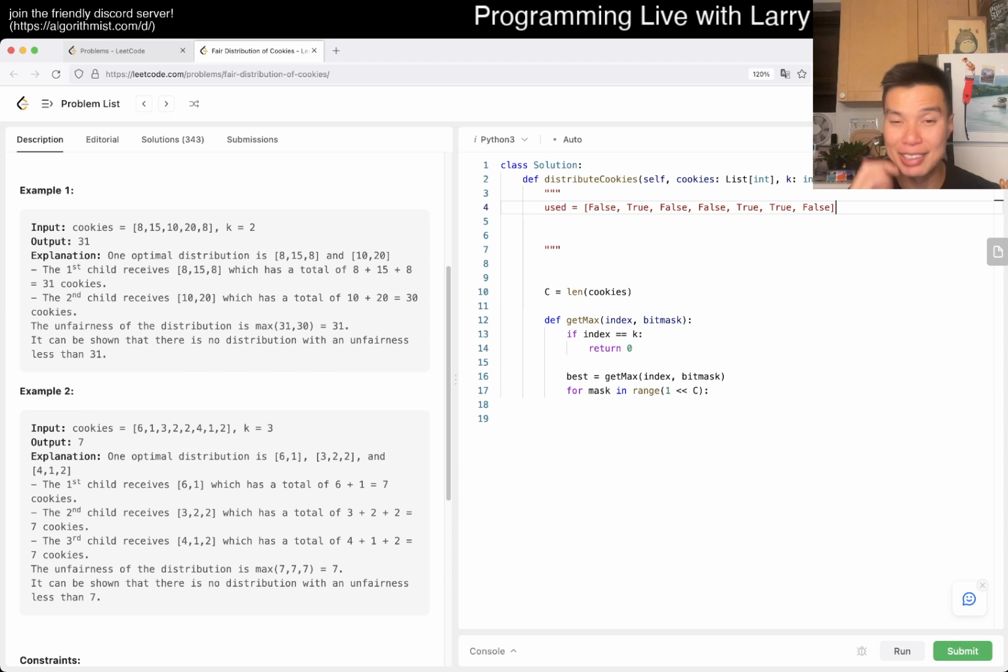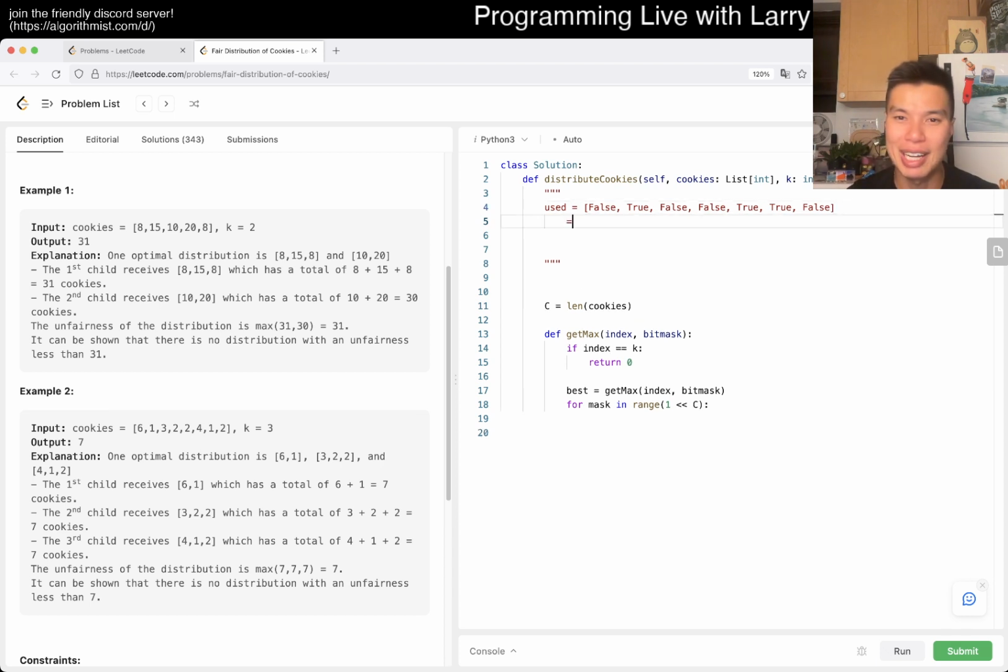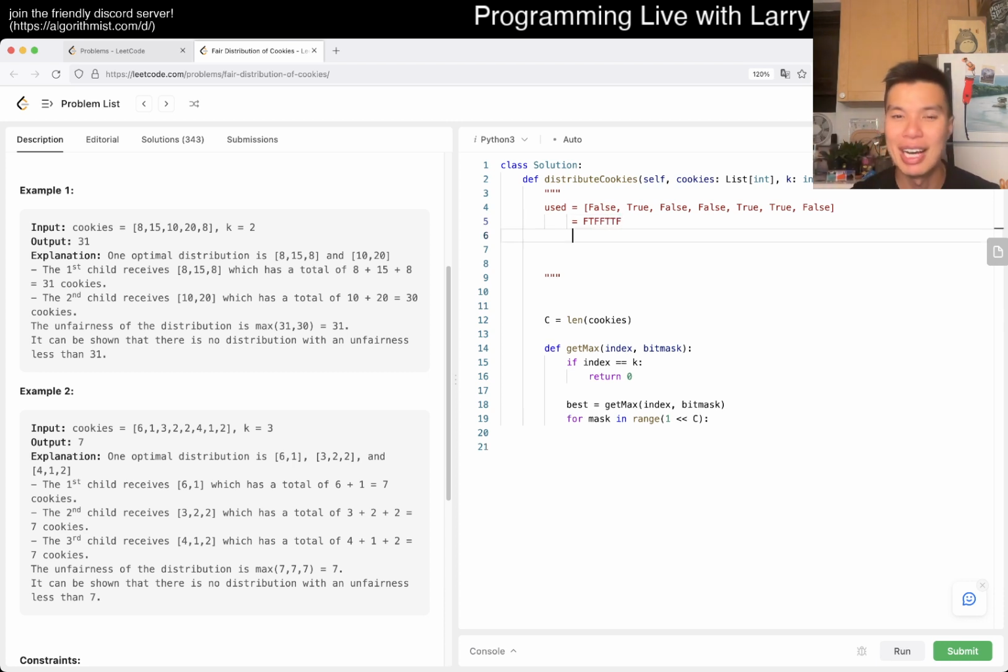And if you want to write it in a more compressed way, you can say F T F F T T F, and this is much shorter visually anyway. Of course, you can also just use 0 and 1. So this is 0, 1, 0, 0, 1, 1, 0, right? Just to be clear, this is an array of 0s and 1s.